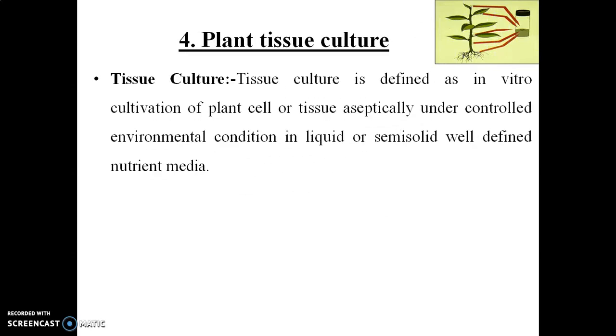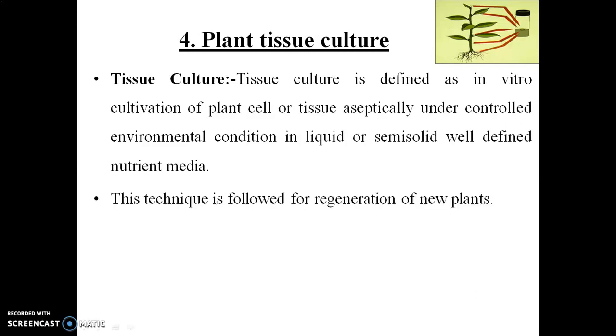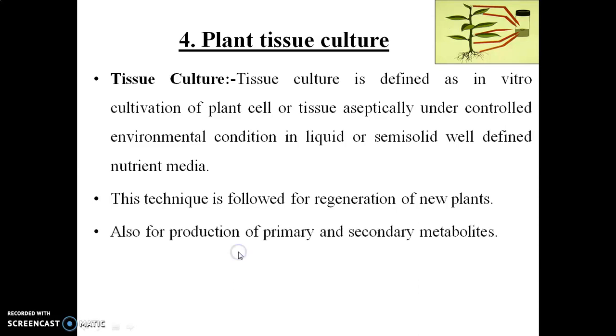The next important source of a crude drug is plant tissue culture, and recently this technique is commonly used for the production of crude drugs or for the production of secondary metabolites, where in vitro cultivation of plant cell, tissue or organ is carried out aseptically under controlled environmental conditions, where for growth purposes either liquid or semi-solid nutrient media are provided. This technique is followed for the regeneration of a new plant and also for the production of primary and secondary metabolites.